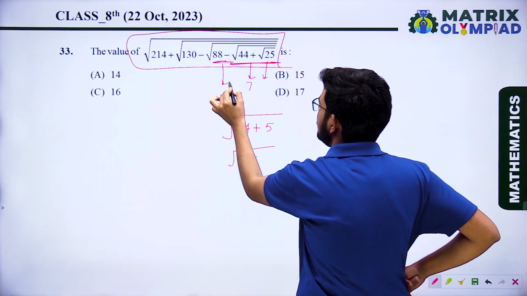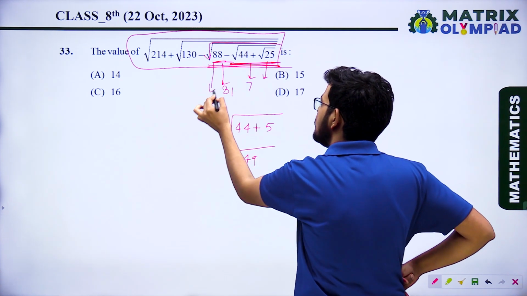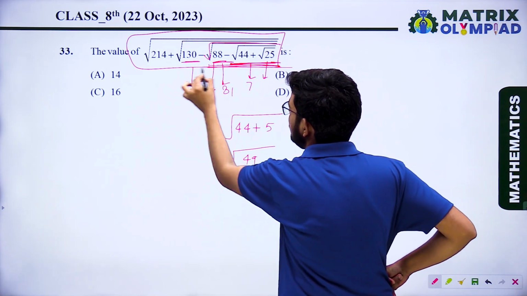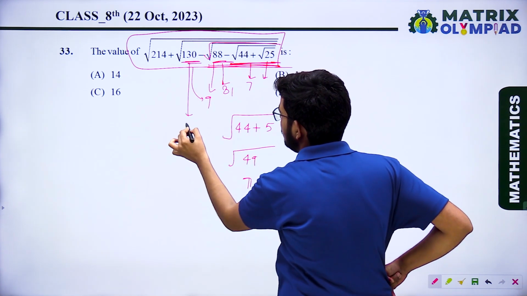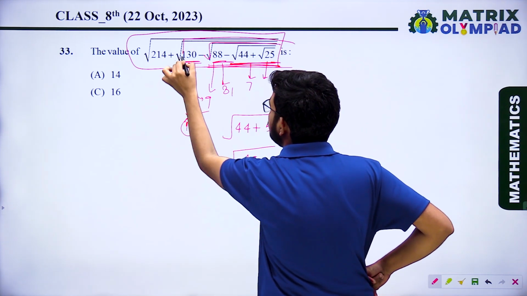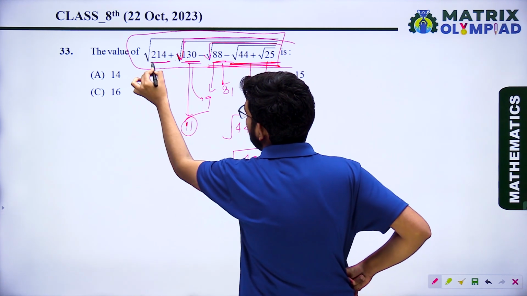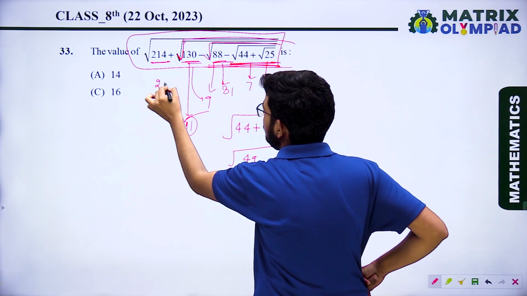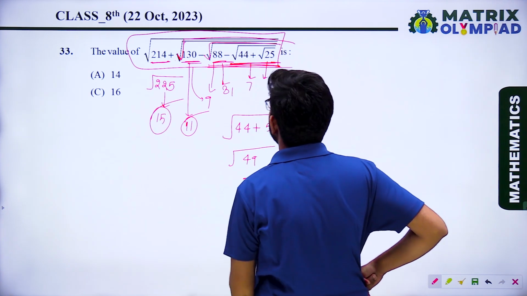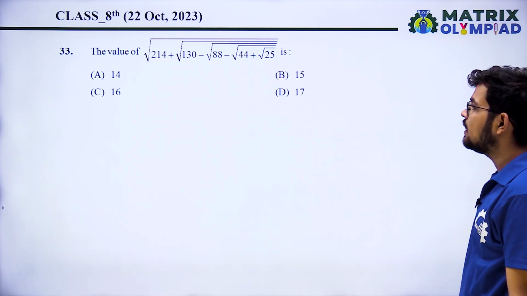88 minus 7, that is 81, and square root of 81, that is 9. So value of this expression is 9. 130 minus 9, that is 121, and square root of 121, that is 11. So value of this is 11. Now 214 plus 11, that is 225, and square root of 225 is 15. So correct answer is option B, 15. Okay, option B is the correct answer.